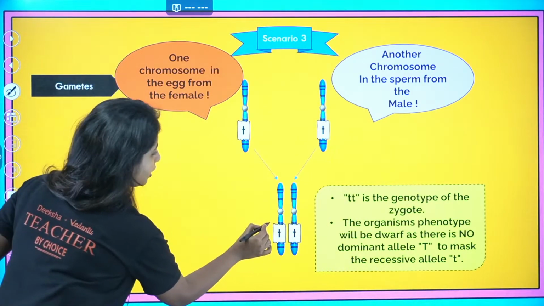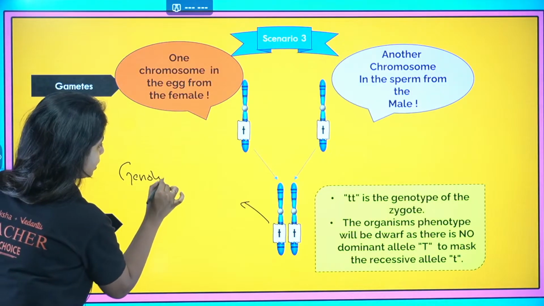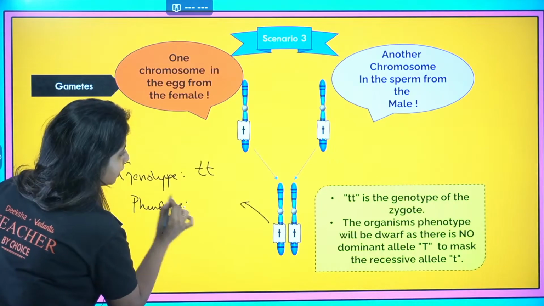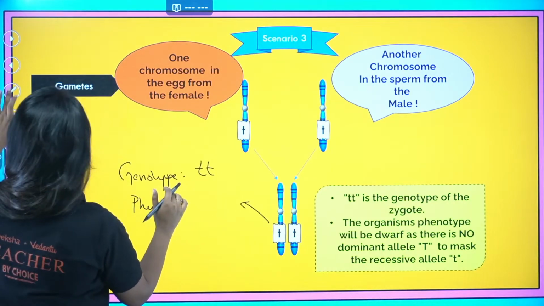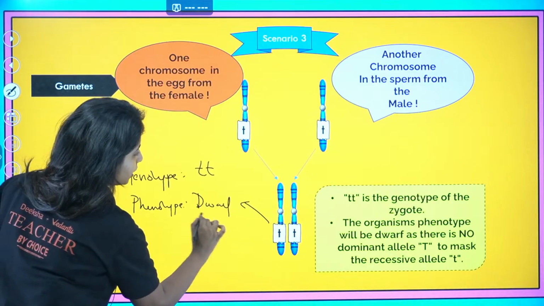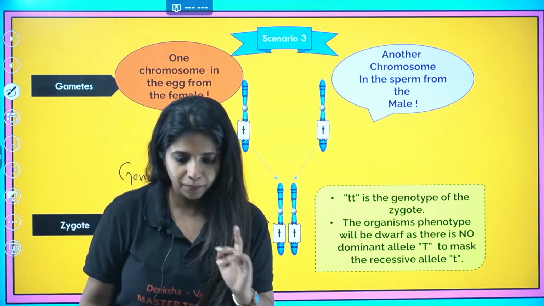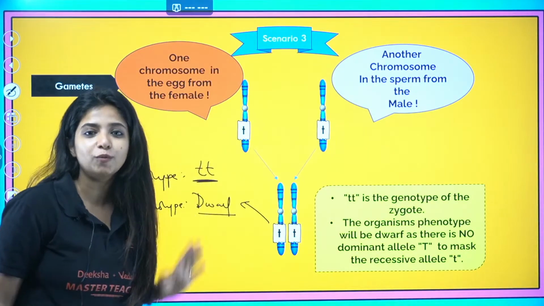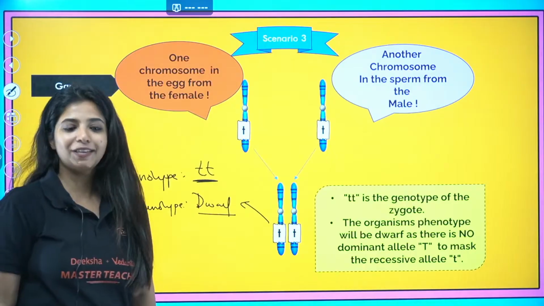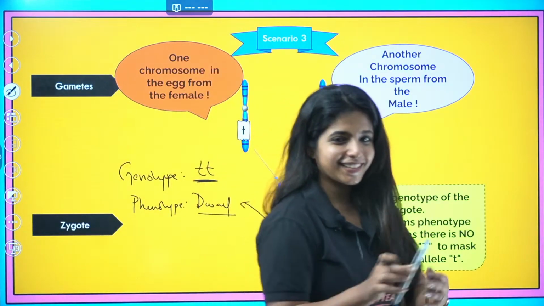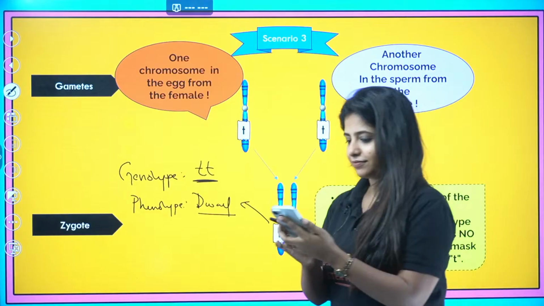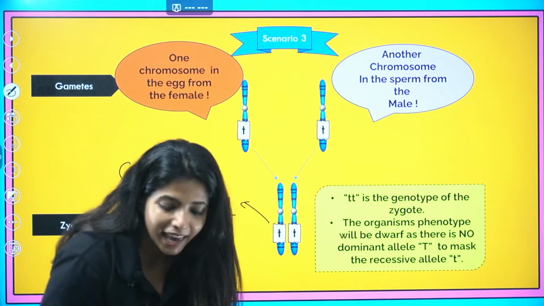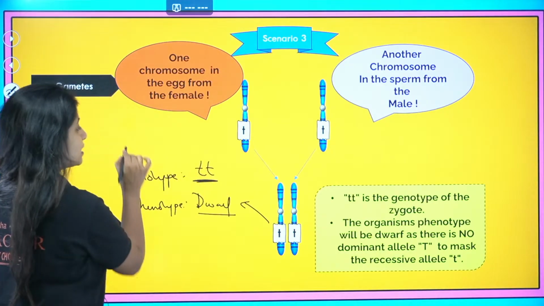So over here, the genotype is going to be small t, and the phenotype is going to be dwarf. Dwarf is the scientific term for it. Now I have a question to all of you: is this condition heterozygous or homozygous? Homozygous, ma'am. Exactly. It is going to be homozygous. Why? Both the alleles are similar.